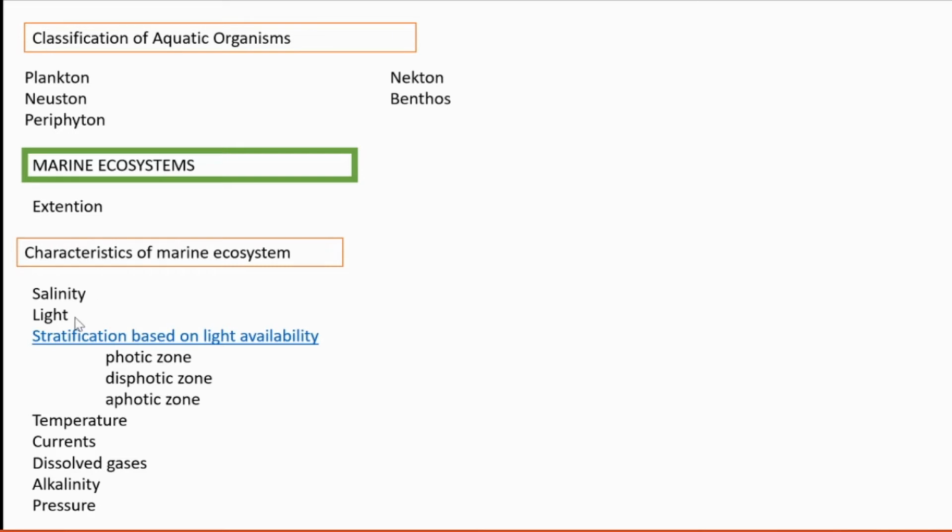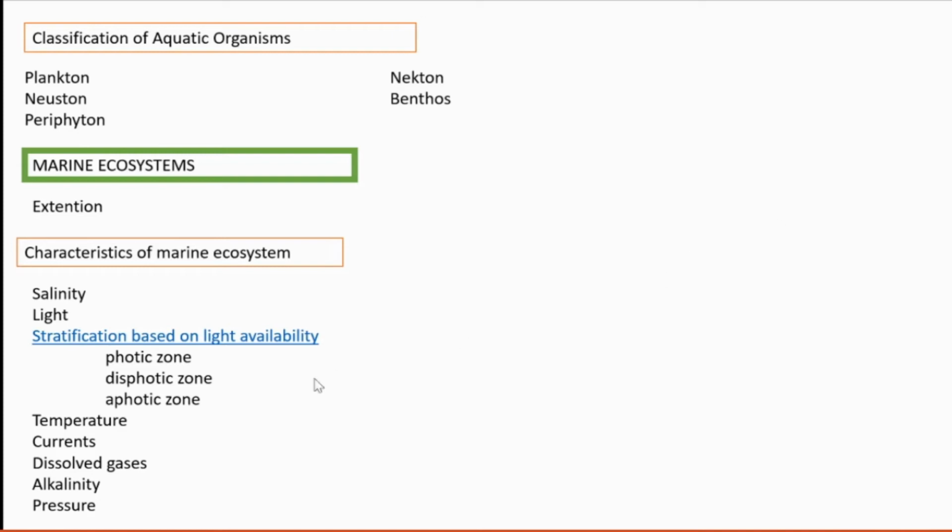Regarding light, light is an important limiting factor in the marine ecosystem. Based on the availability of light, the ecosystem can be divided into photic, dysphotic, and aphotic zones. Photic, as the term itself indicates, means enough light is available, and its extension is till 80 meter depth.